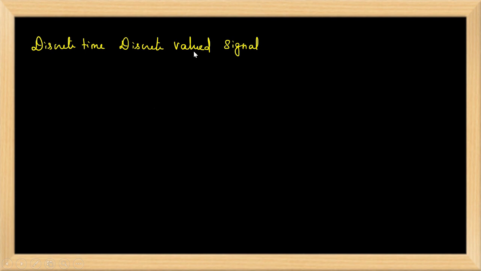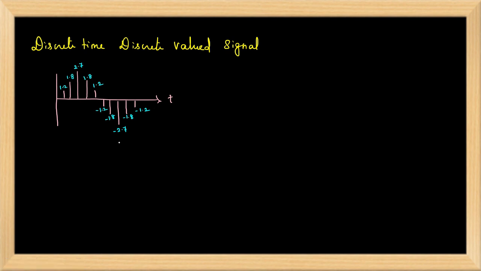The next is the discrete time discrete valued signal. Discrete time and discrete valued signals can be obtained by quantizing the sampled signals, which we have just seen. Quantizing is nothing but rounding off to the nearest value. Now our signal becomes discrete in time, meaning the signal information is present only at particular instants of time, and discrete in value, meaning the values are rounded off. So this is about the general classification of signals.